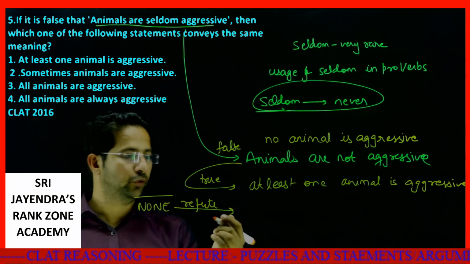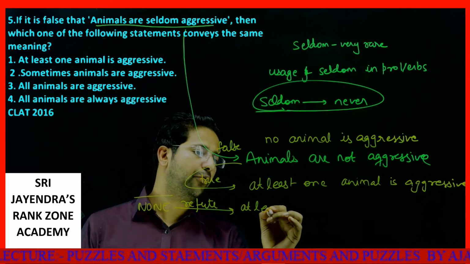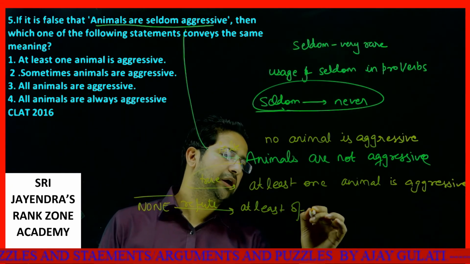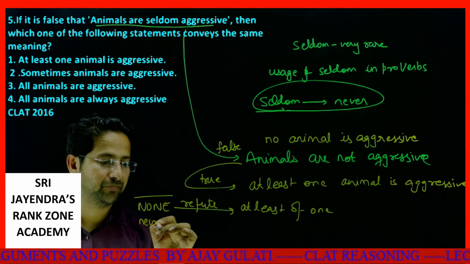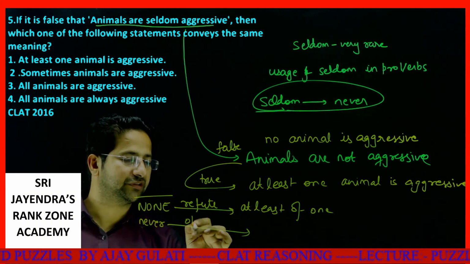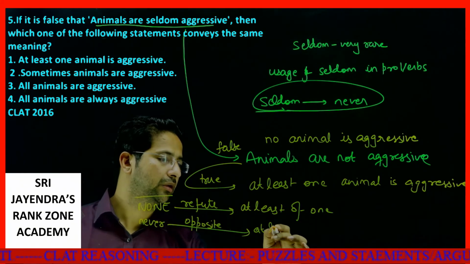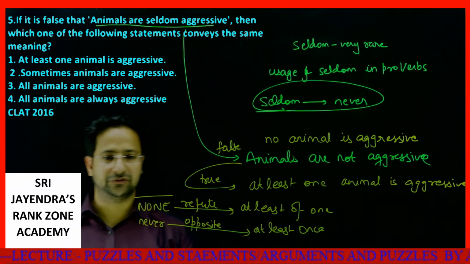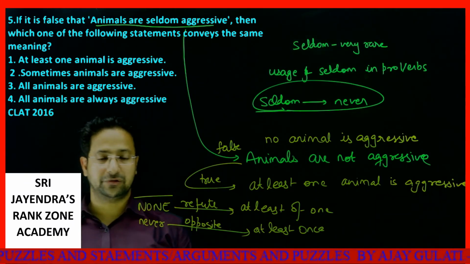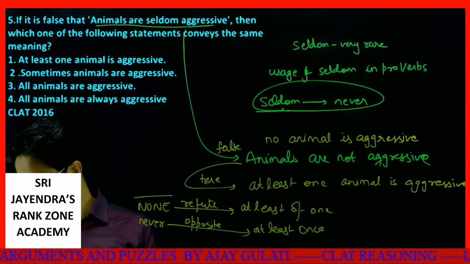So the refute of none will be at least one. Opposite, I tell again, if someone says none or never, the opposite of this will be at least once. Okay, dear friends, its opposite will be at least once. I hope this is clear to all of you.